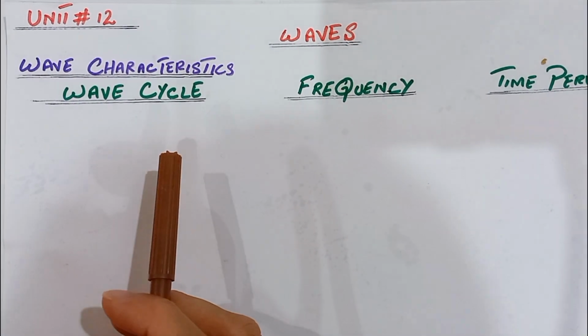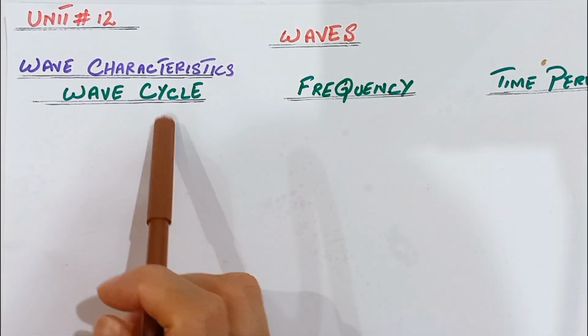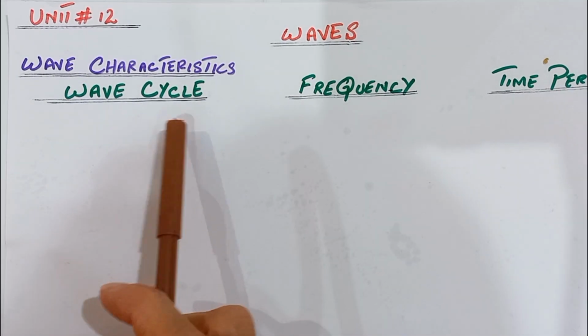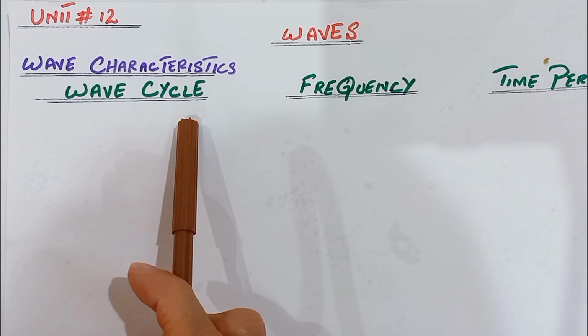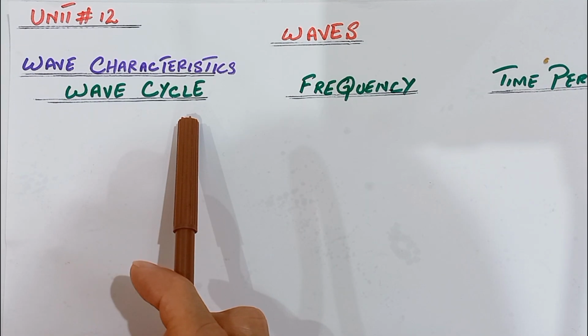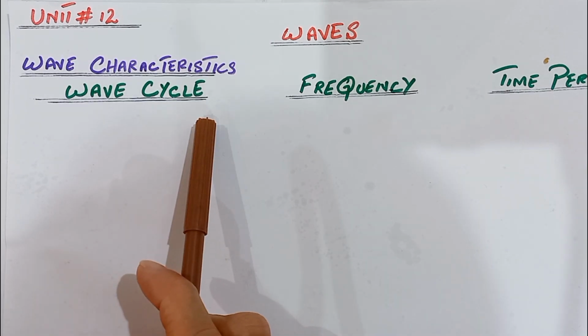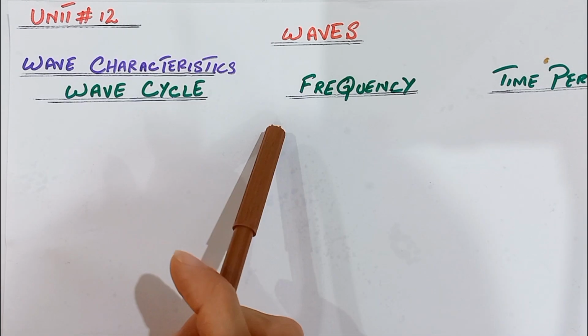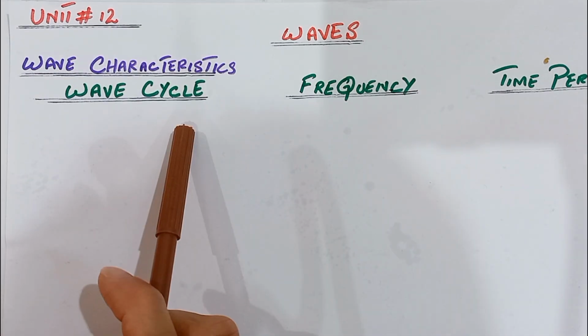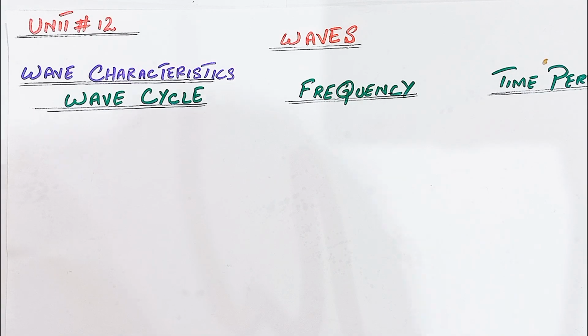Today we discuss the topic of the chapter waves, that is the wave characteristic. In the wave characteristic, first we discuss the wave cycle. We learn about one of the most important characteristics of the wave. Understanding the wave cycle will help you understand the frequency, wavelength and time period. So here we write the definition.